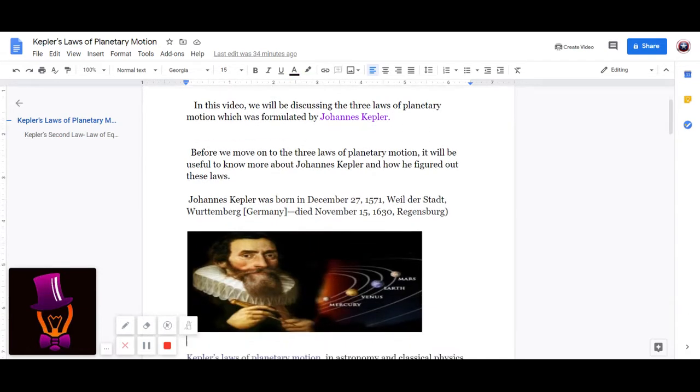Johannes Kepler was born on December 27, 1571 in Weil-Darmstadt, Württemberg, Germany, and died on November 15, 1630 in Regensburg. This is the picture of Johannes Kepler.